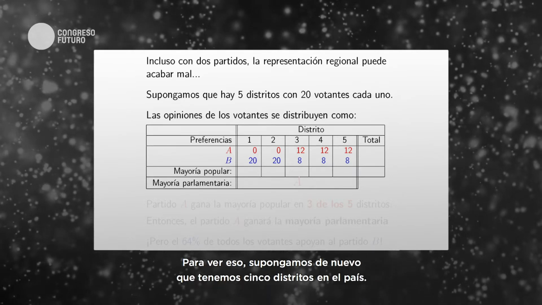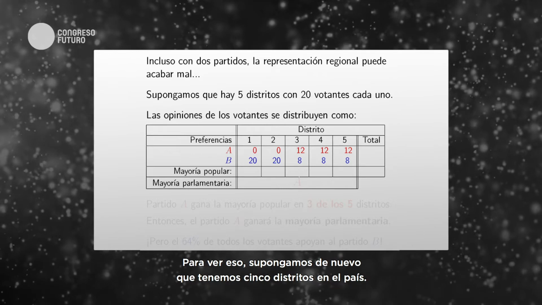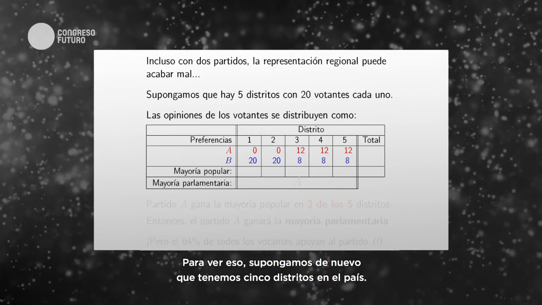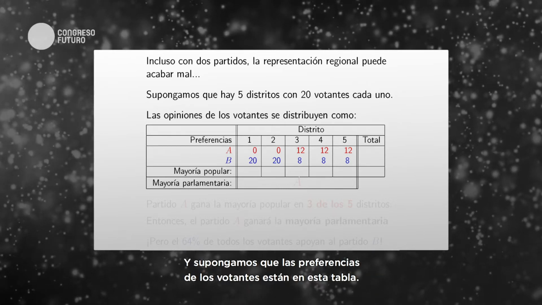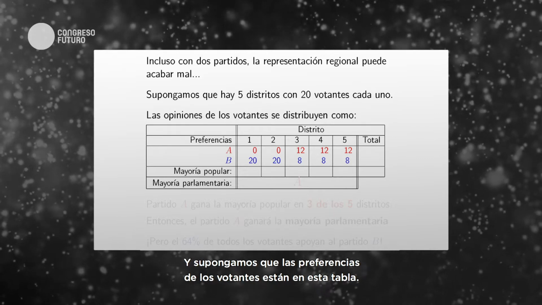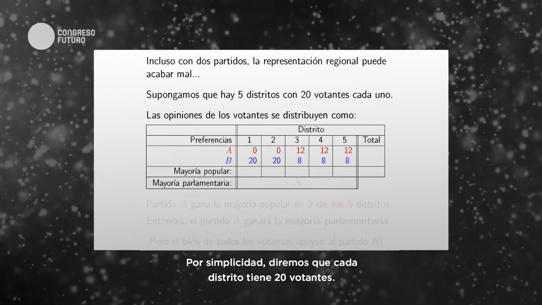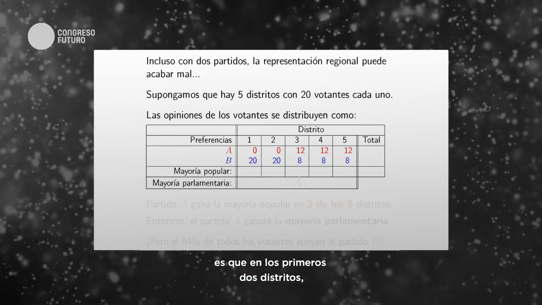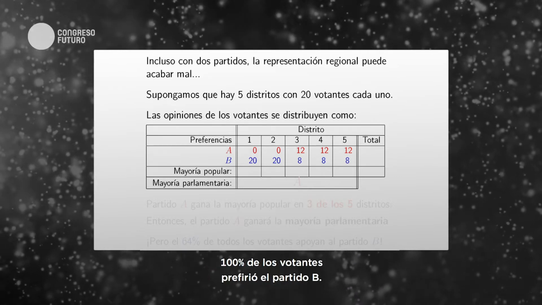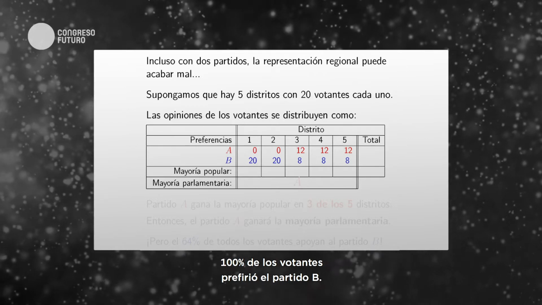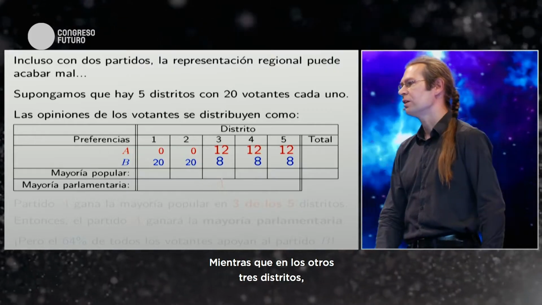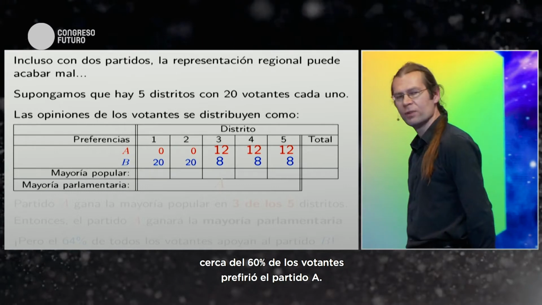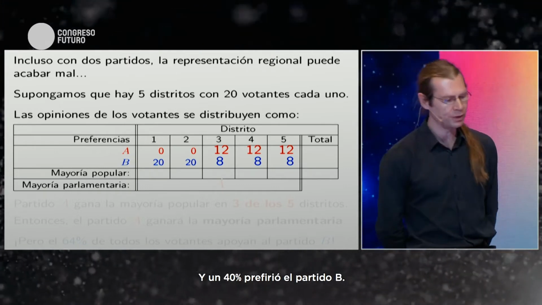To see that, let's suppose that we again had 5 districts in our country, and that the preferences of the voters are as shown in this table. Just for simplicity, I'm going to assume each district has 20 voters. In the first 2 districts, 100% of the voters prefer the B party, whereas in the other 3 districts, about 60% of the voters prefer the A party and 40% prefer the B party.